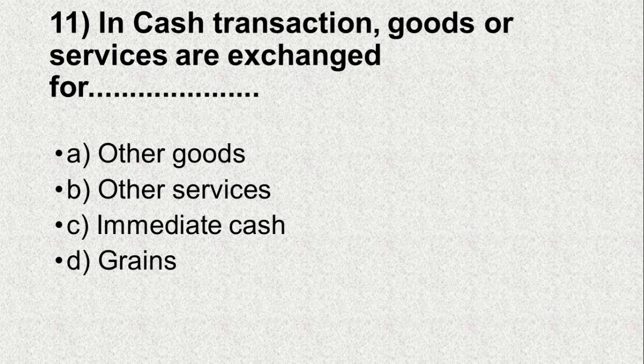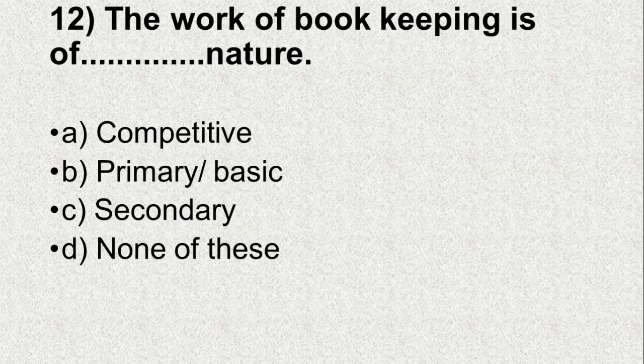Other goods, option B. Other services, option C. Immediate cash, and D. Grains, and the correct answer is C. Immediate cash. Question number 12. The work of bookkeeping is of dash nature, A. Competitive, B. Primary or basic, C.